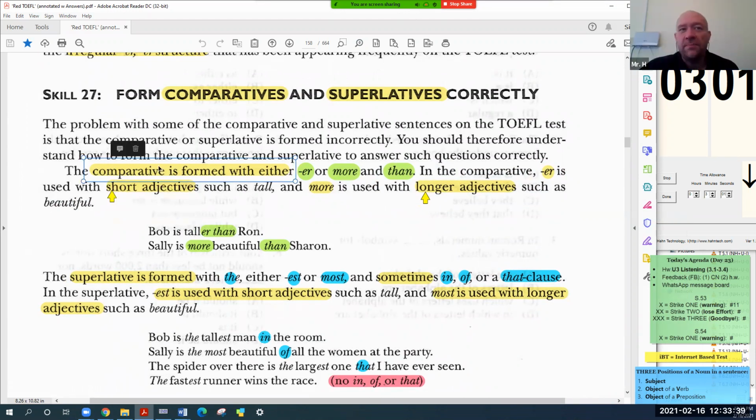What does it mean, it is formed? It means how do we make it? We choose er or we choose more, plus than.